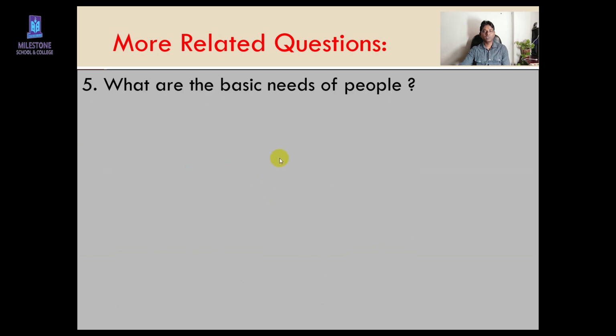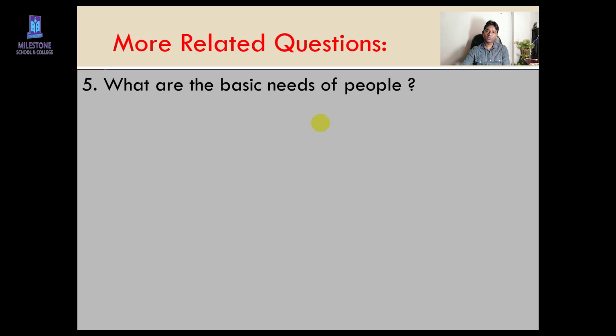Look, you know the answer, but you have to try. Someone can say, I know. What are the basic needs of people? How many basic needs? Can you say? Very good. First one is food. Food is very important. We can't live without food, right? We can live without education, but we can't live without food.